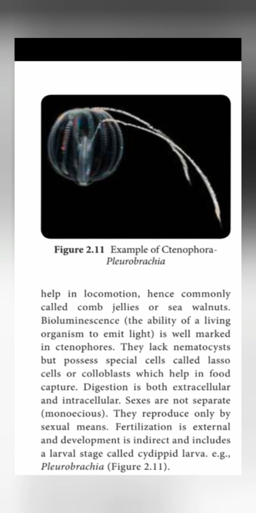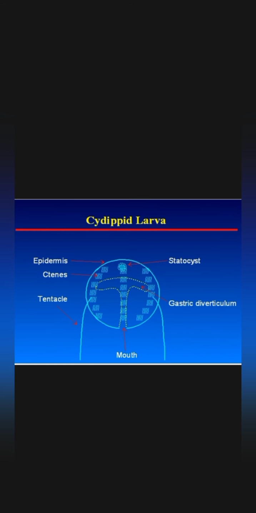Let me show you the structure of cydippid larva. This is the structure of cydippid larva. It has epidermis, comb rows, tentacles, statocyst and gastric diverticulum. Epidermis is the outer layer present in the cydippid larva, and comb rows are the parts present in the Ctenophora, and tentacles. Tentacles are structures around the base of the tentacular sheath. Then gastric diverticulum, statocyst and mouth.